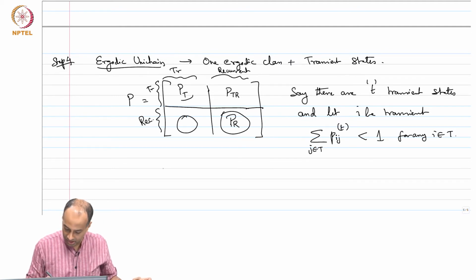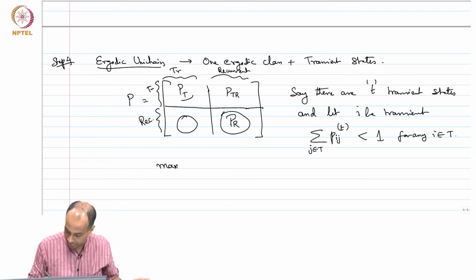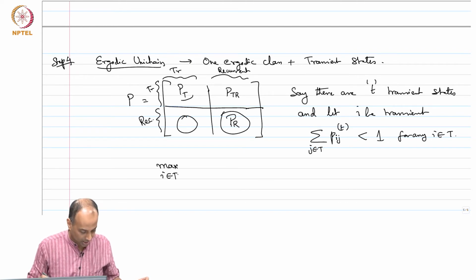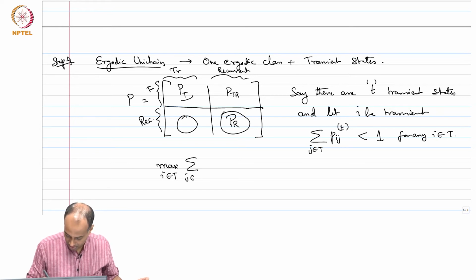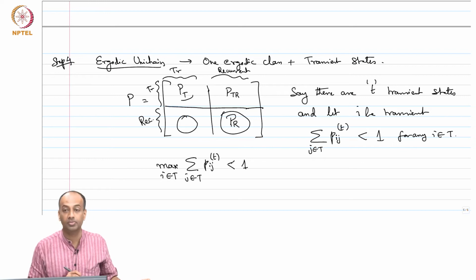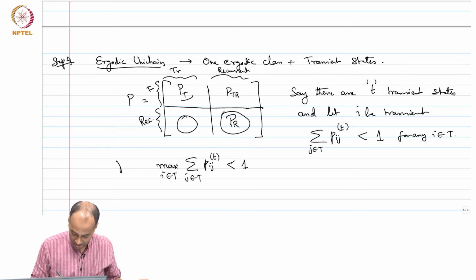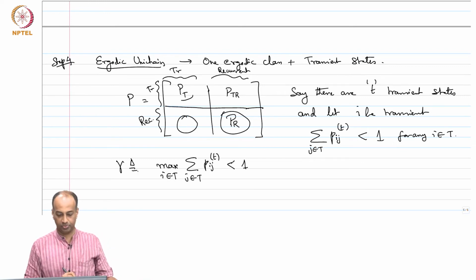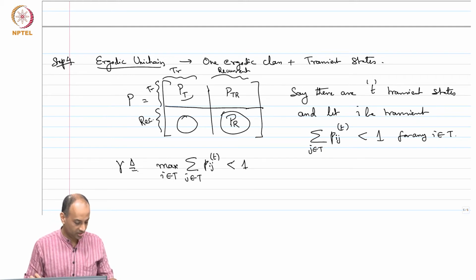So if you look at the max over i belonging to the transient states of the sum over j belonging to the transient states of T_ij^t, this also has to be strictly less than 1. Let me call this gamma. This gamma is something strictly less than 1.